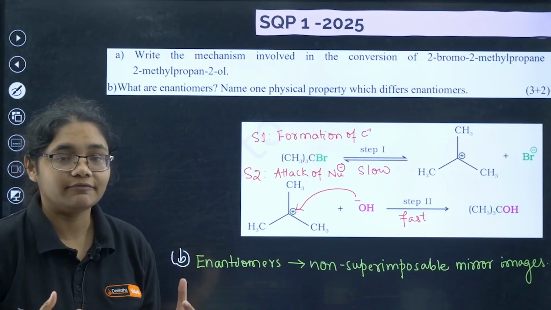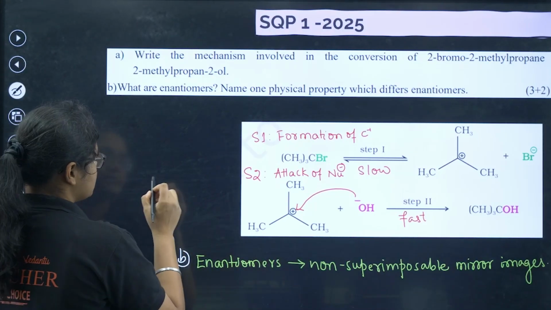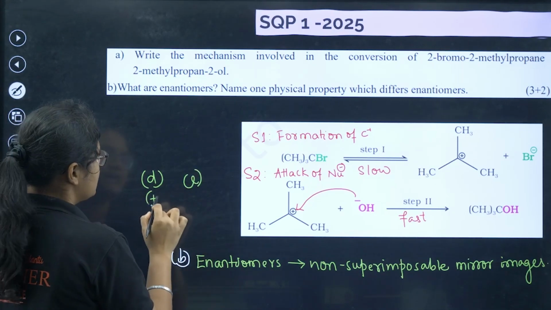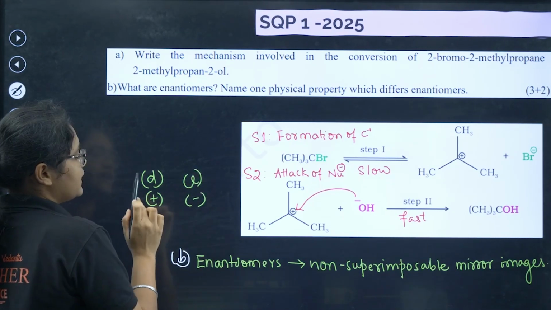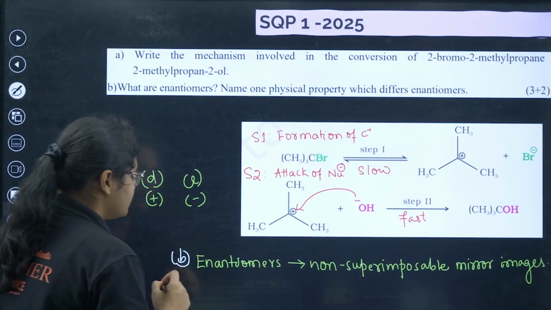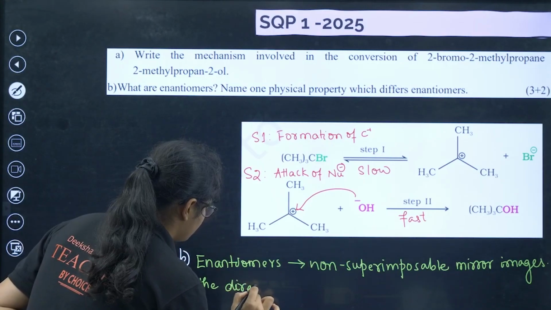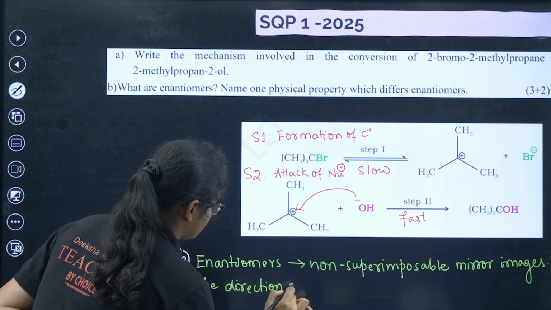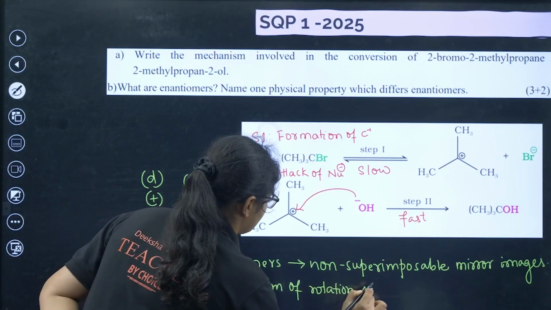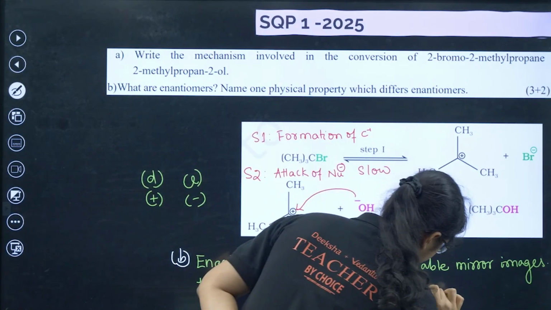The direction in which they rotate the plane polarized light. So suppose in enantiomers you denote one with d, another with small l, okay, or one with plus, another with minus. So if d is rotating in clockwise, l will rotate it in anti-clockwise direction. So the only property in which they differ is the direction of rotation of plane polarized light.